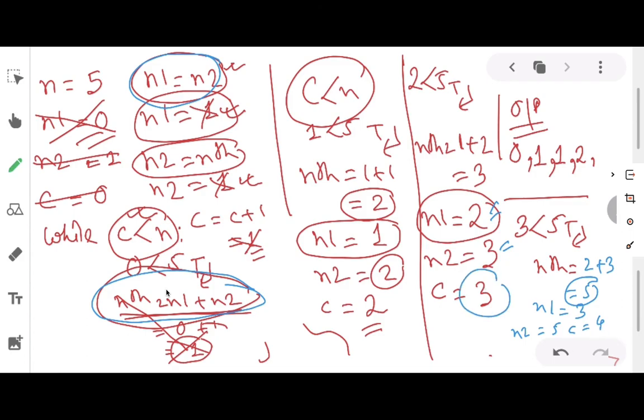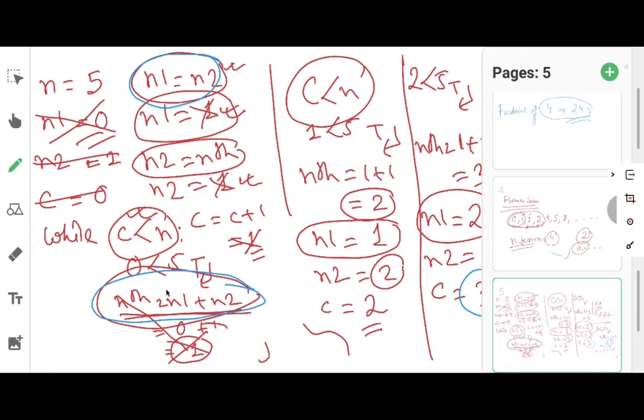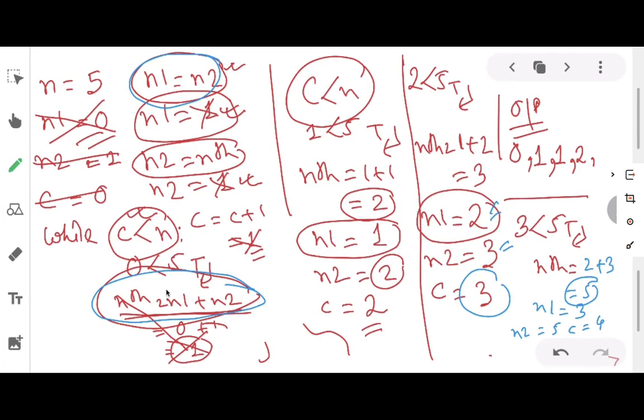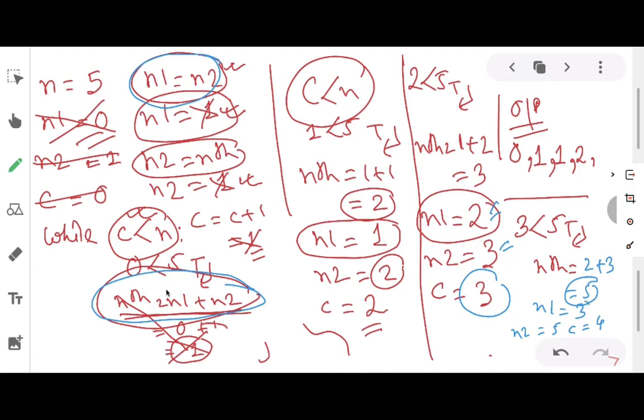So again the condition will be checked. While the condition is count less than n. Count was 4. 4 less than n. What was n in the previous step? n is 5. 4 is less than 5. Yes, it is true. So n1 will be printed. n1 was 3 in the previous step. So since this is the output screen, 3 and comma will be printed here.